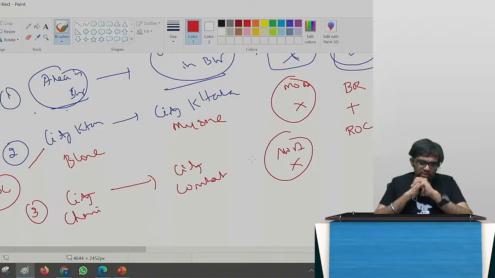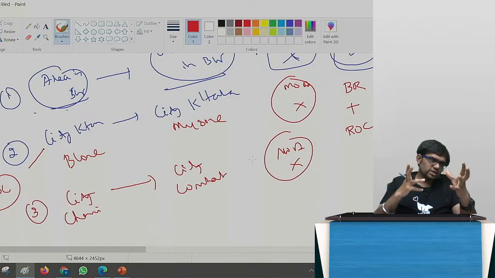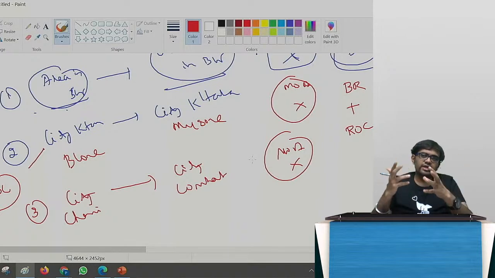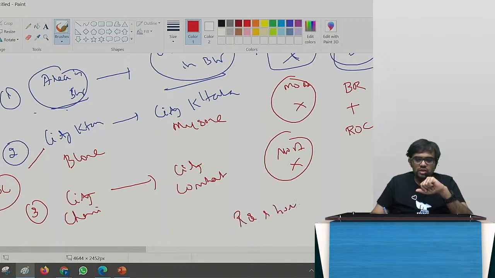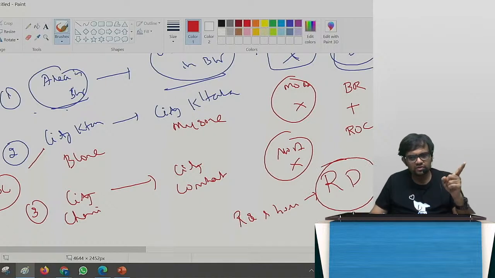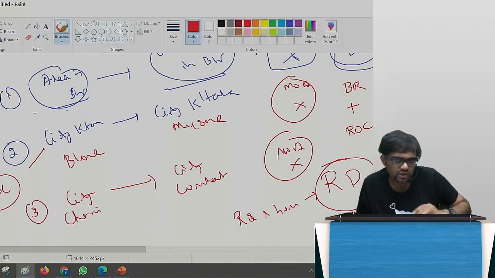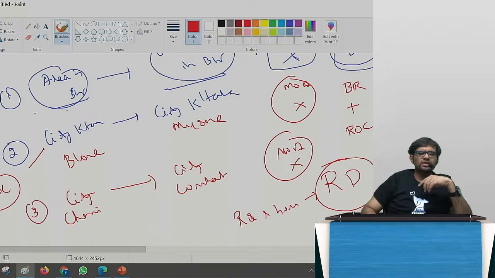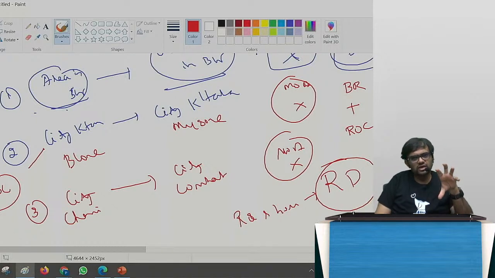So from one city to another city, if I do it with a different jurisdiction of ROC, again I have to take a special resolution, and I have to take the permission of the ROC's boss. ROC's boss is the regional director, because I have ROC Chennai also, ROC Coimbatore also. So I have to go to his boss, Southern Regional Director, South India Regional Director. I have to go to him and say, sir, I want to shift. They'll say, okay.